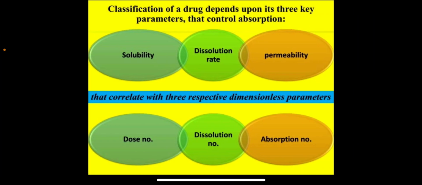So classification of a drug is done depending upon 3 key parameters: the solubility of the drug, the dissolution rate of the drug, and the permeability through the membrane. We correlate these 3 parameters with 3 numbers, where solubility is correlated with the required dose, dissolution rate is calculated by the dissolution number, and permeability by the absorption number. So these are the parameters through which we classify the drug according to their BCS.